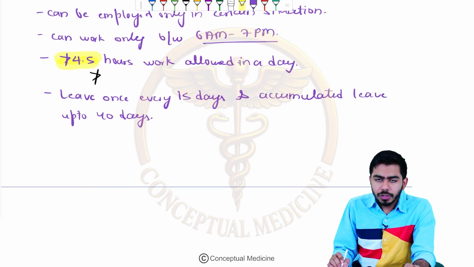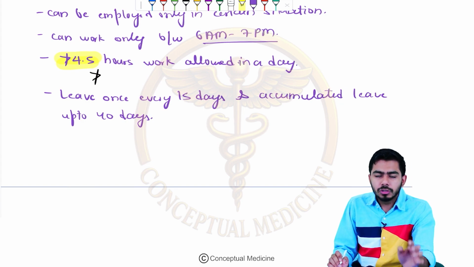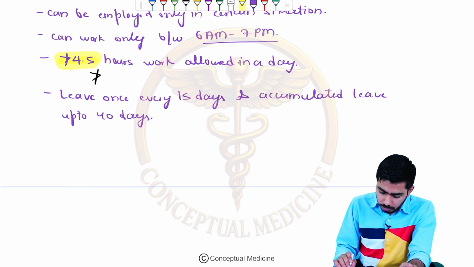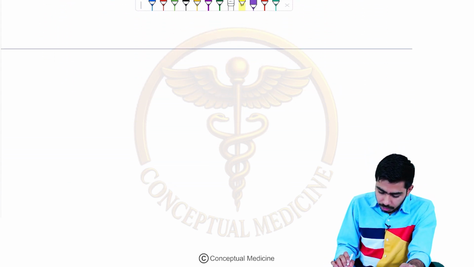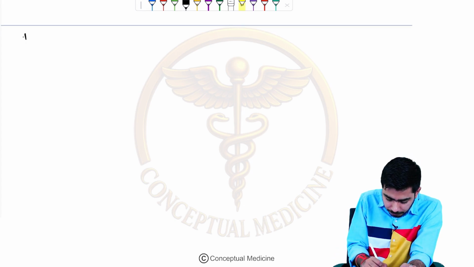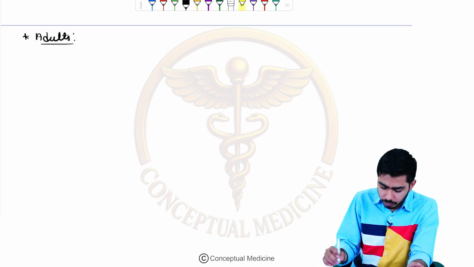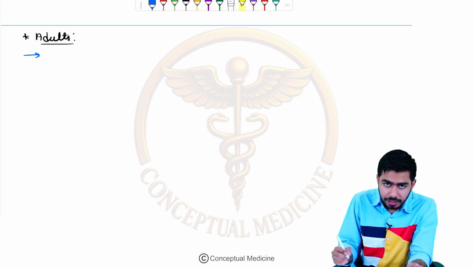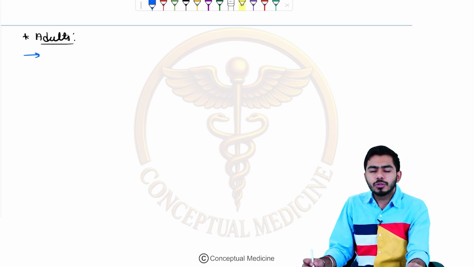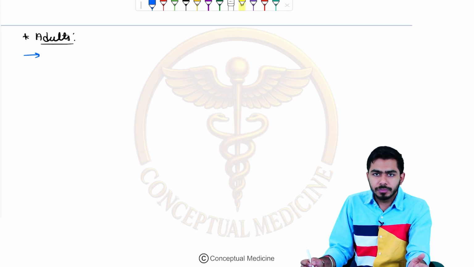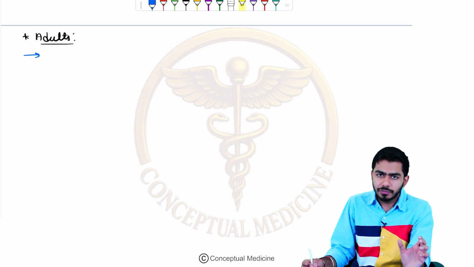Next thing over here, what about adults? Once we have talked about the children, now we shall be talking about the adults, guys. In case of adults, what about the maximum hours of work? It doesn't mean that if the person is an adult, you shall be taking a lot of work from them. There is a limit in the Factories Act.